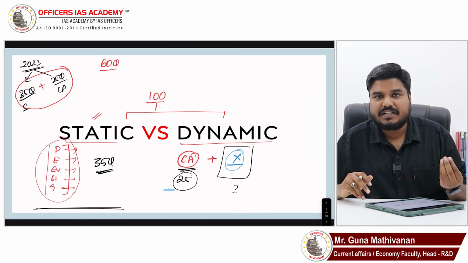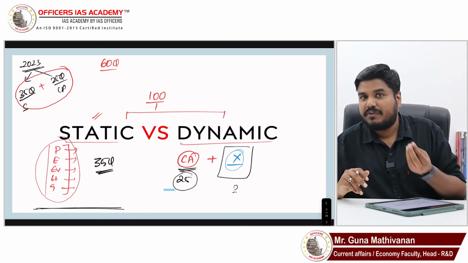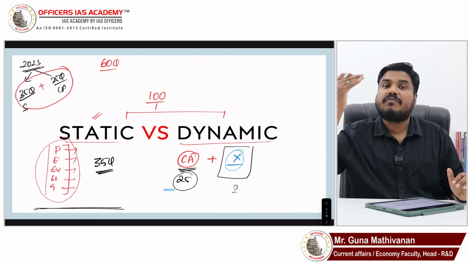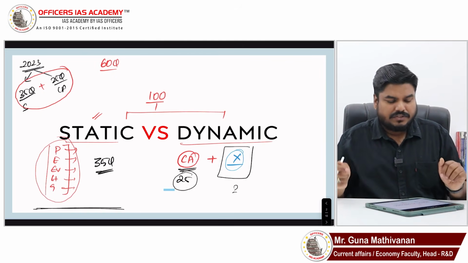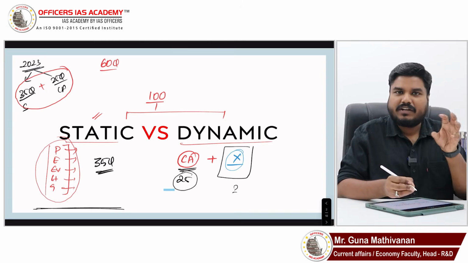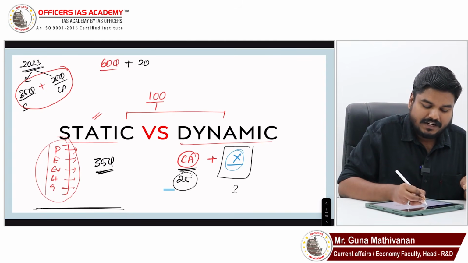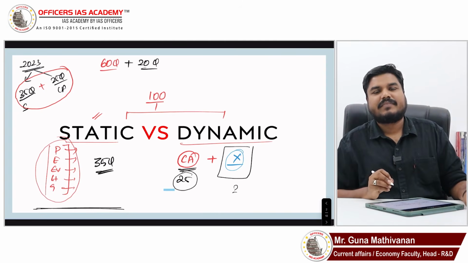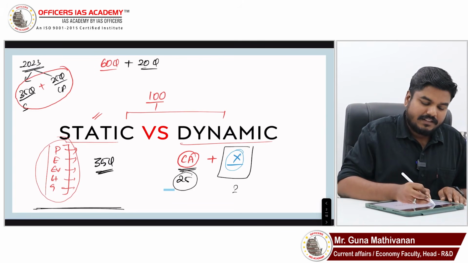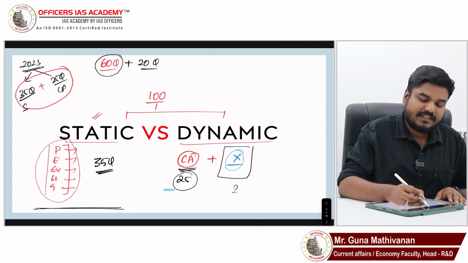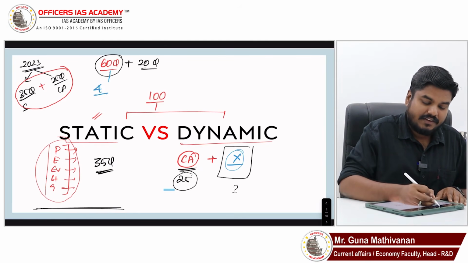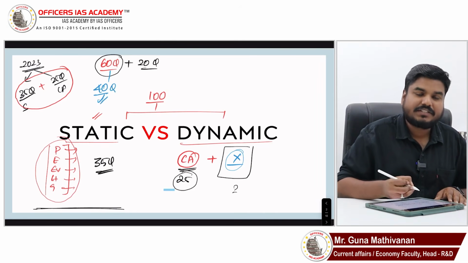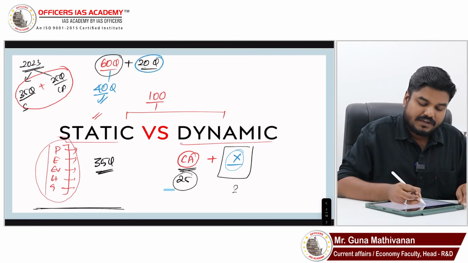But 60 is not sufficient. You need to attend at least 80 questions for prelims. The more questions you attend, the more the benefit. So at least 80 you have to attend. That student will force himself or herself to attend another 20 questions. Now let me assume that in the 60 questions, 40 questions go correct and 20 are wrong. In the 20 questions, 10 go correct and 10 are wrong.